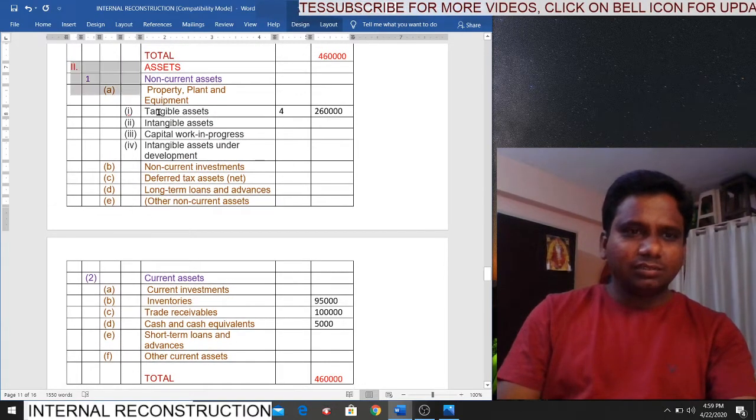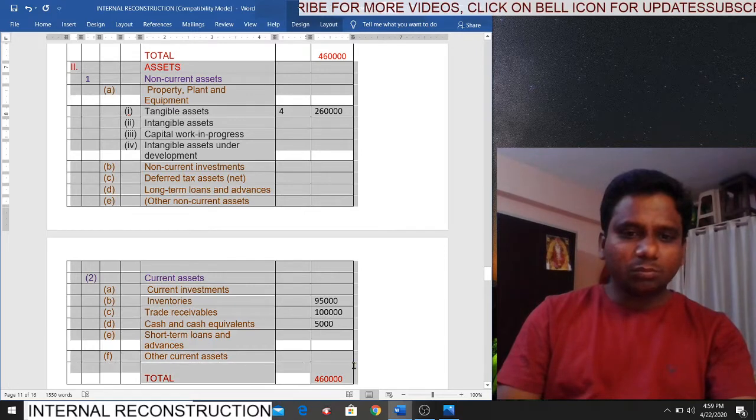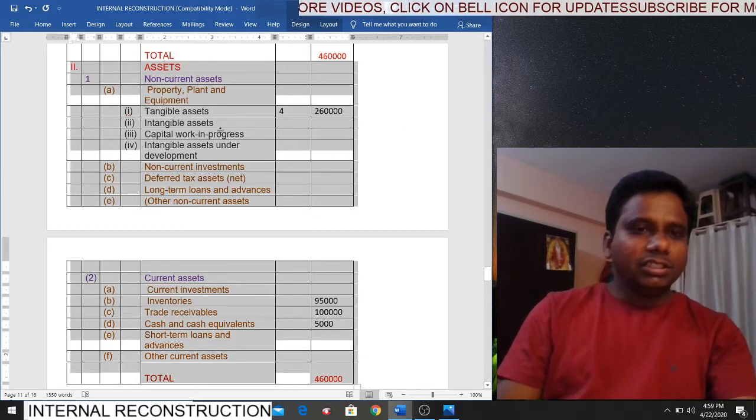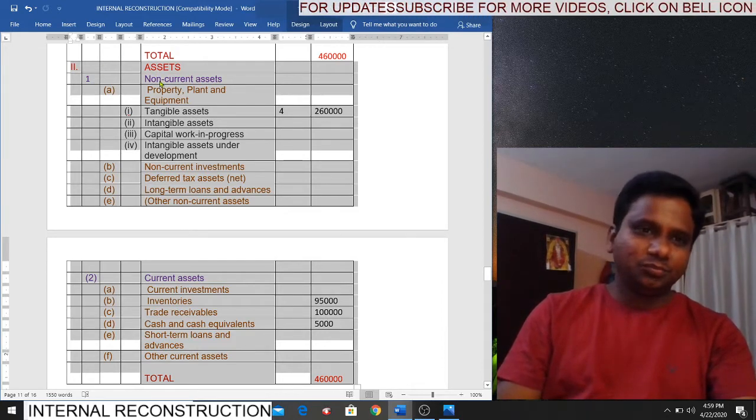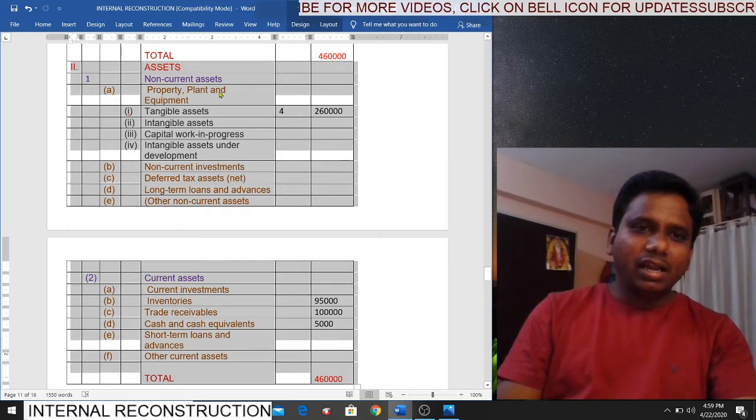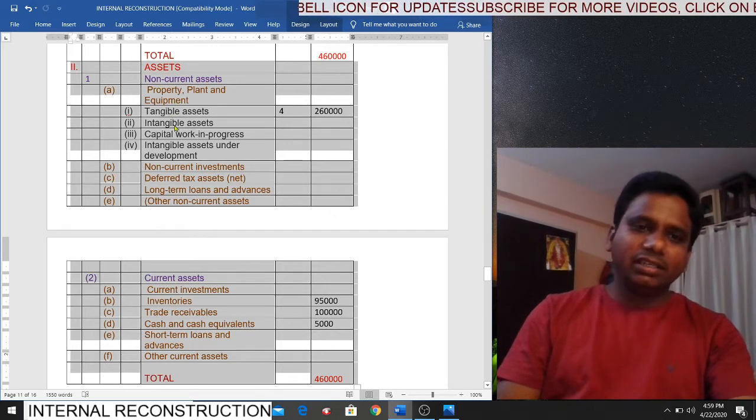Now this is the asset side. This part. Is it clear? So first put the heading assets. Under assets, what is the first one? Non-current assets. Under non-current assets, again the classification is what? Property, plant and equipment. Again under property, plant and equipment, we have tangible and intangible.